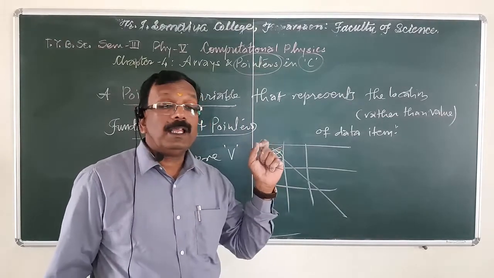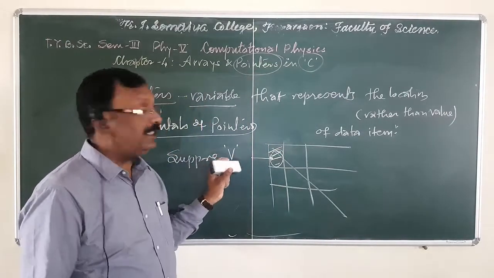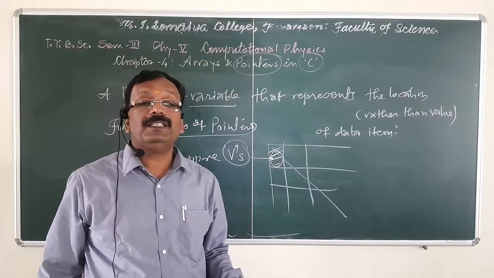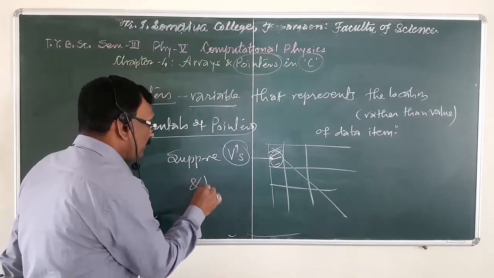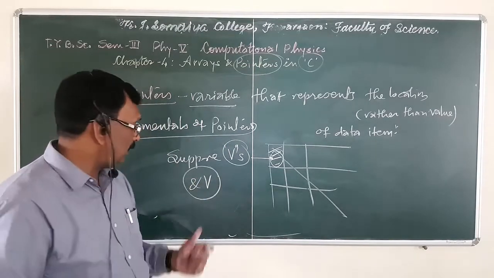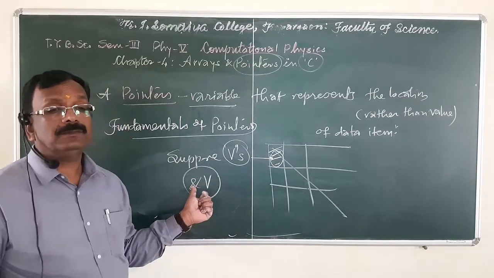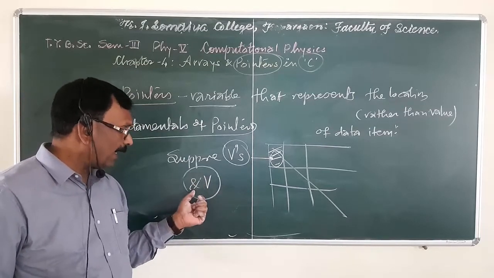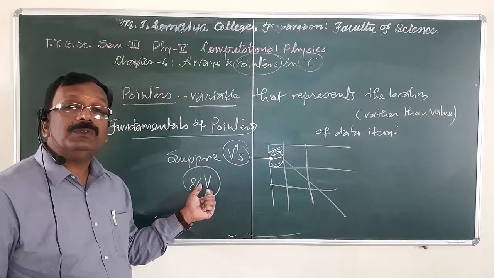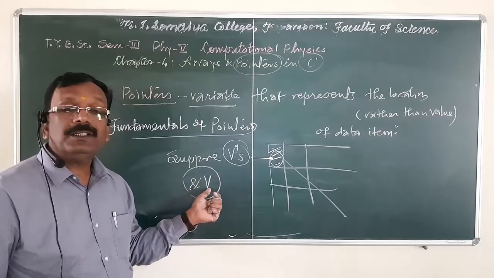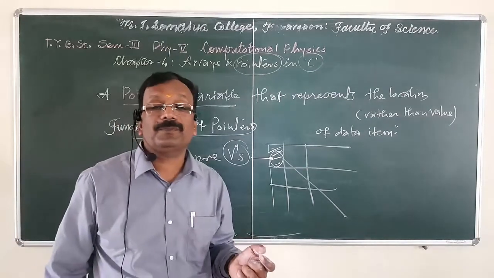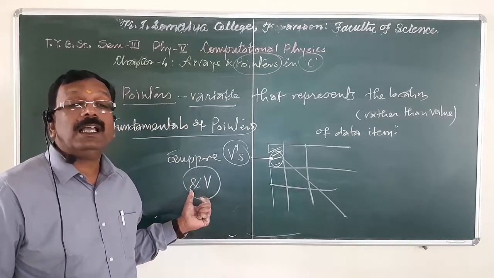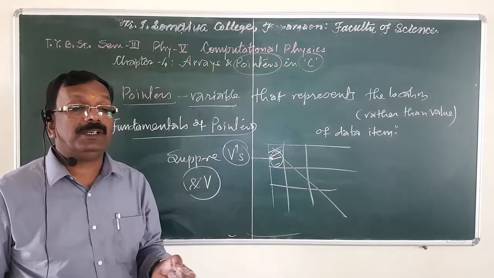The address of V's memory location can be determined by &V. This is the unary operator called the address operator. By using this unary or address operator, we can give the address of this variable in memory. Remember that this is a unary operator called the address operator.